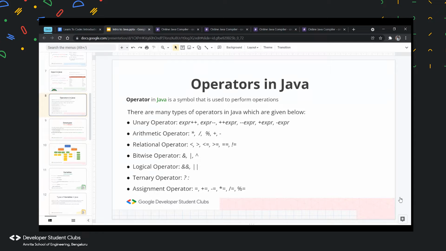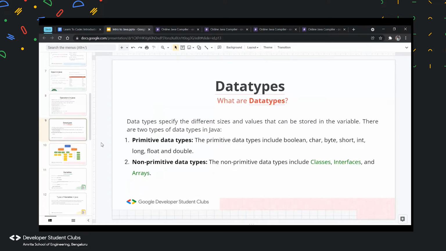So this is the basic gist of operators. If you have any doubts, you can let me know in the chat or unmute. We will move on to data types now.